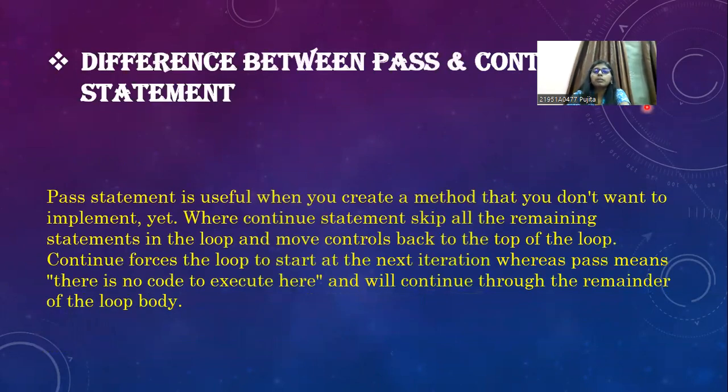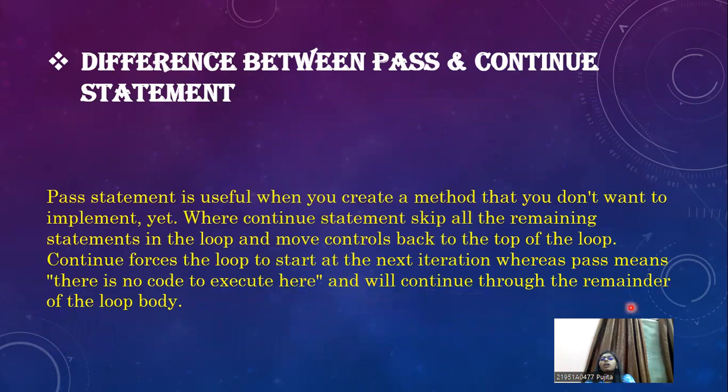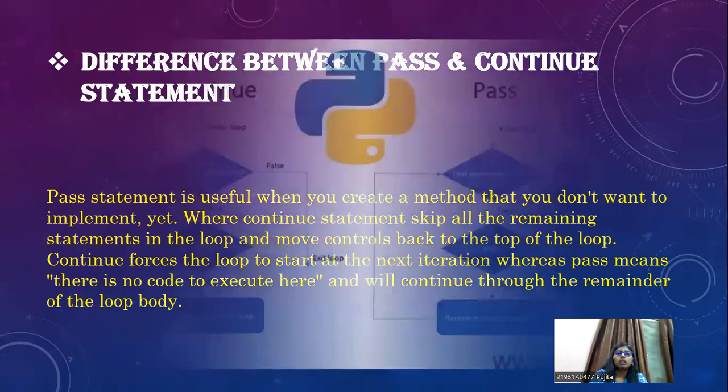Let us know about the difference between the pass and continue statements, which is basically our main topic for today. The pass statement is useful when you create a method that you don't want to implement yet, whereas the continue statement skips all the remaining statements in the loop and moves control back to the top of the loop. The continue statement forces the loop to start at the next iteration, whereas pass means there is no code to execute here and it will continue through the remainder of the loop body. This is the difference between pass and continue statements.